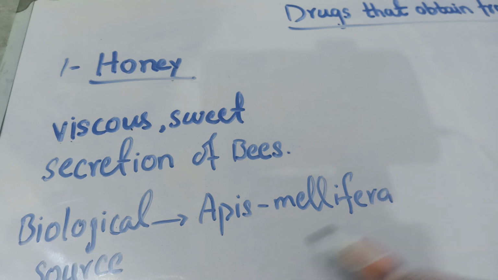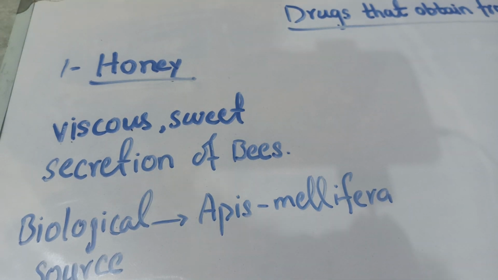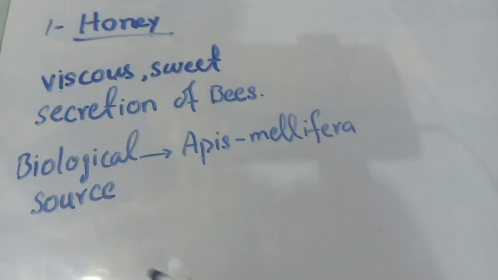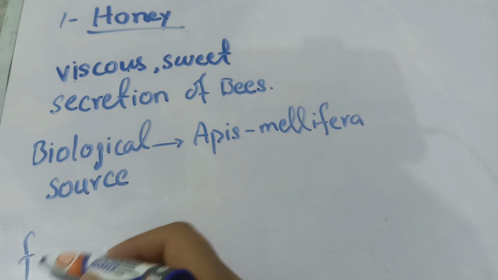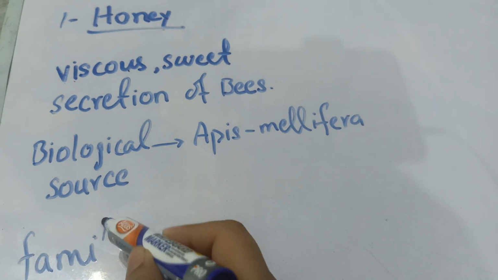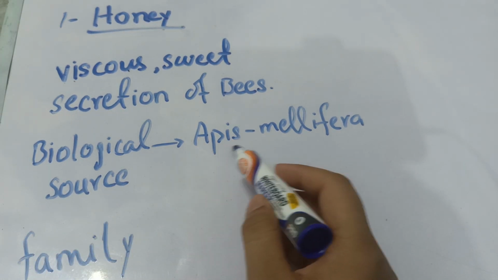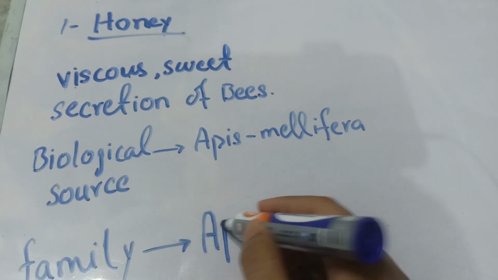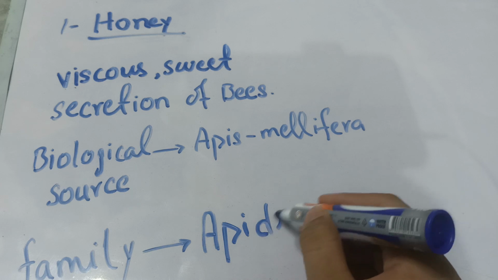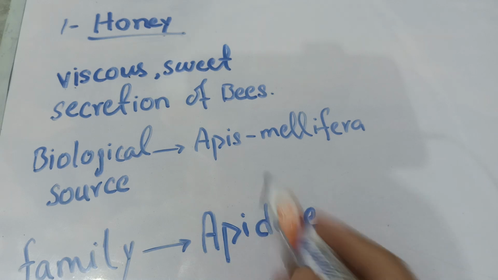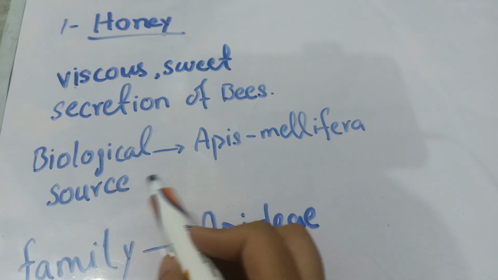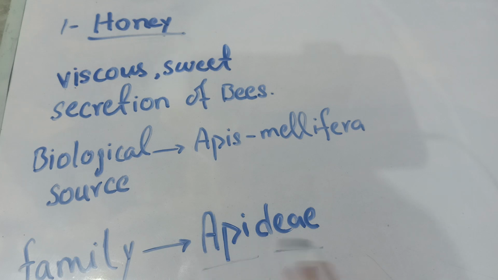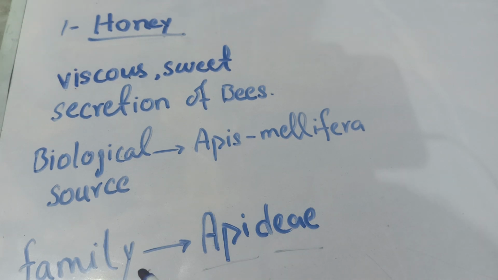You will write it. Then after that, you will write the family of honeybees, which is Apidae. So Apis mellifera is the biological name and Apidae is the family.